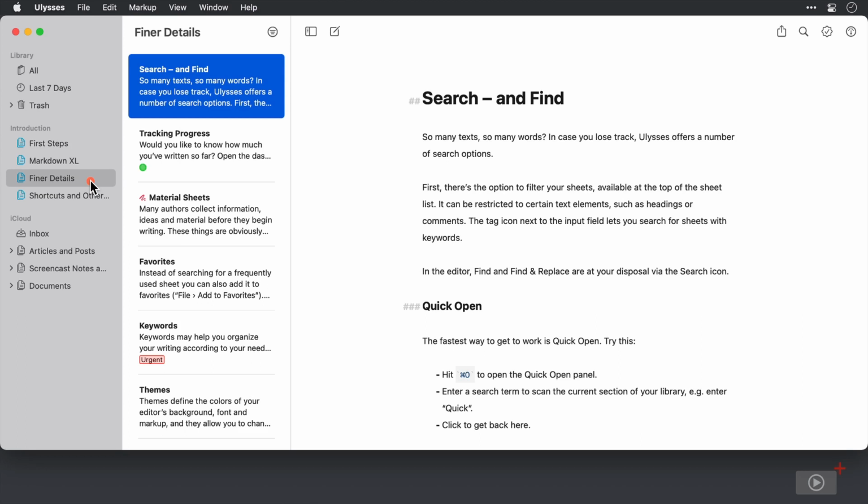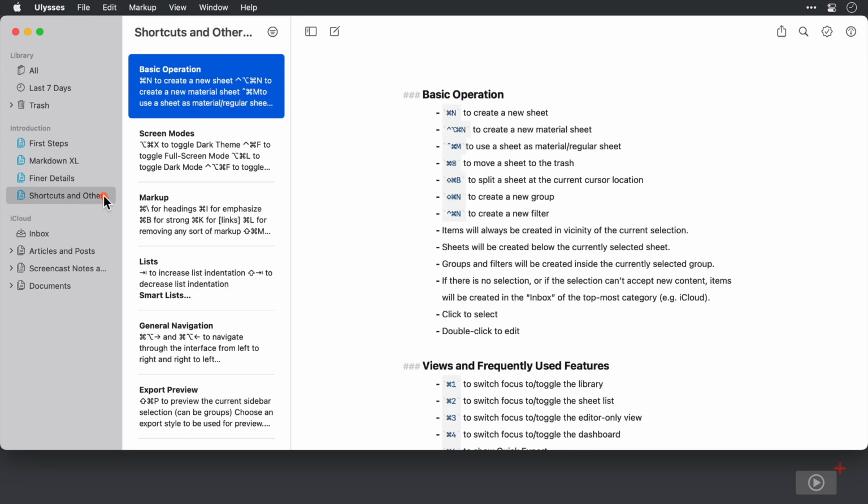Beneath that, there are some slightly more detailed sheets on how to search, how to use keywords, set themes, and the like. Before we have the last introduction group, and that covers shortcuts and other features. If you are planning on getting into Ulysses, I do highly recommend taking a look at these because I'm not going to be covering the ins and outs of how to use the app today. Moreover, I'm just going to cover some of the major changes to the application that it's undergone in its lifetime.